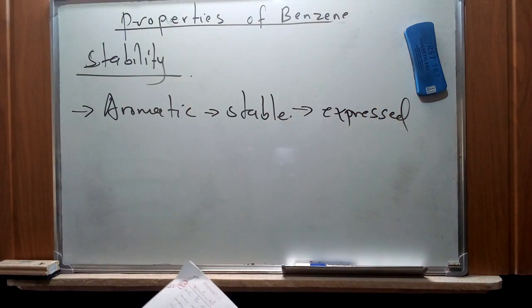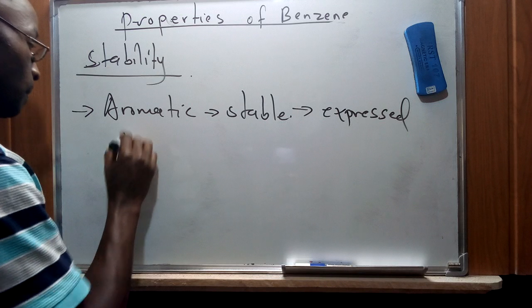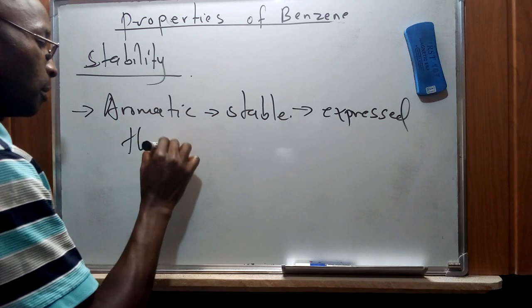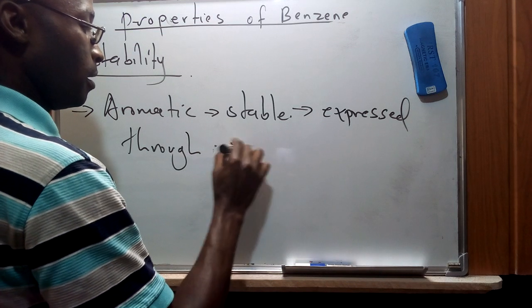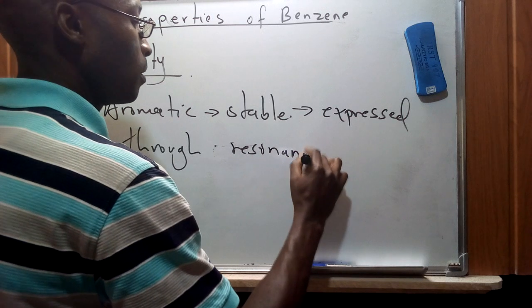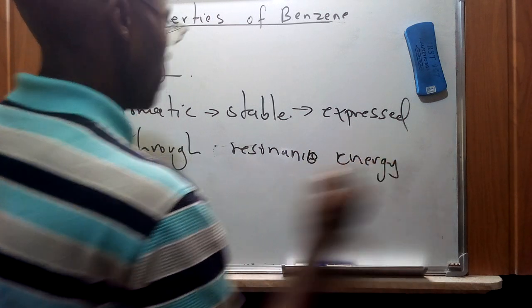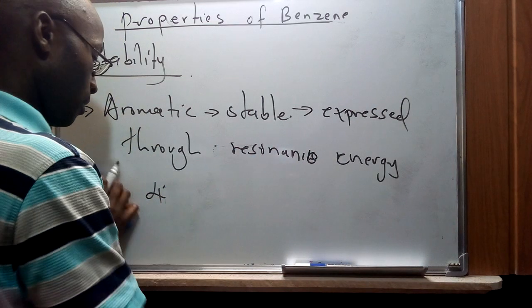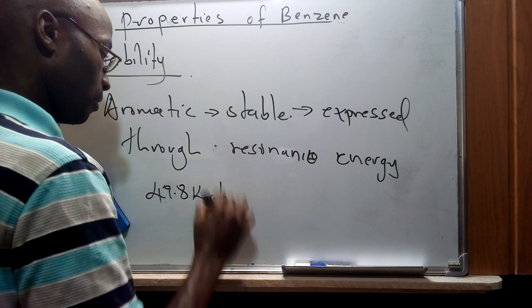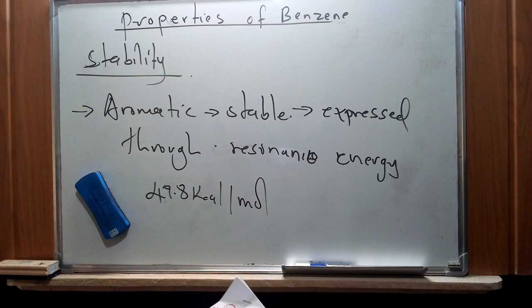This stability of benzene can be expressed through its resonance energy, which is around 49.8 kilocalories per mole. So in this case, compared to other similar compounds, this is a large amount of energy, which shows that benzene has an inherently stable structure.